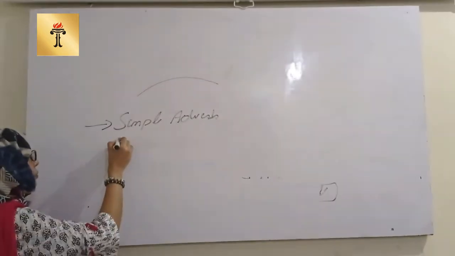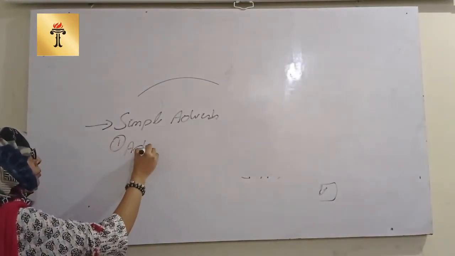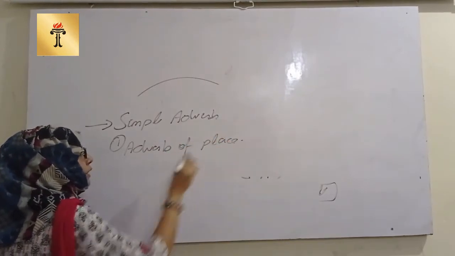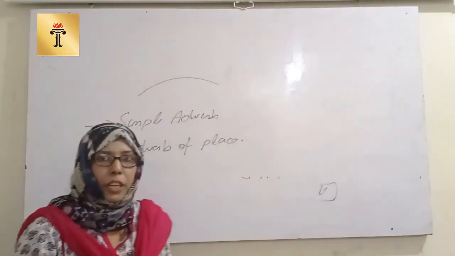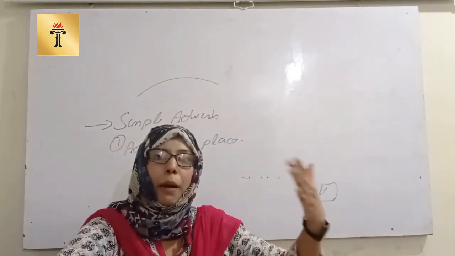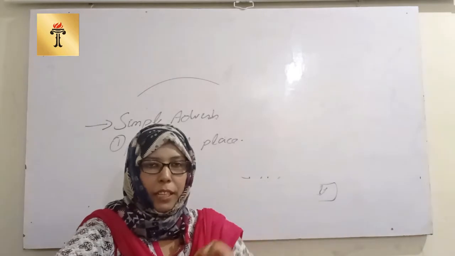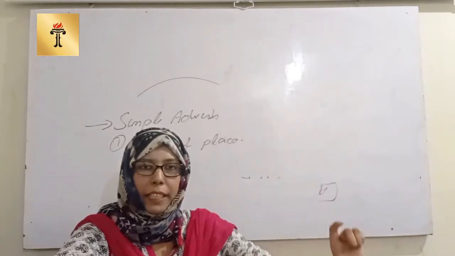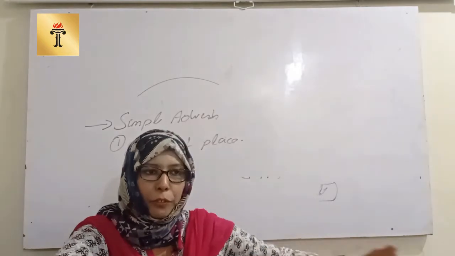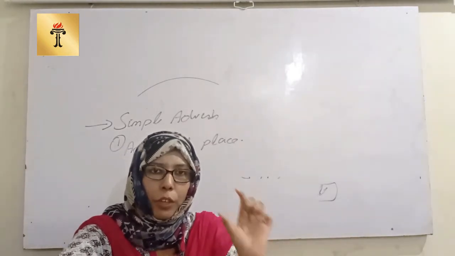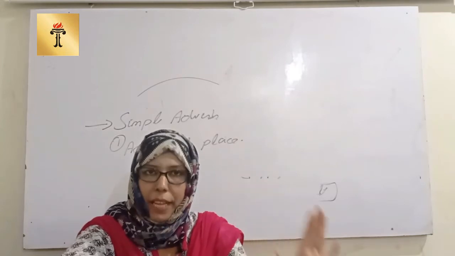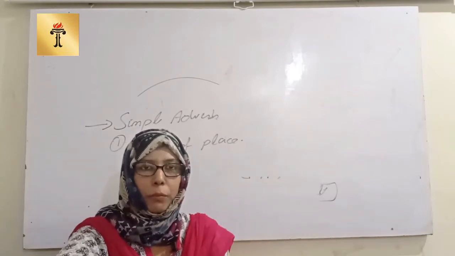Number one is the adverb of place. It means those adverbs which are used in a sentence and tell us something about the place. The word which reflects some place in a sentence is said to be the adverb of place.